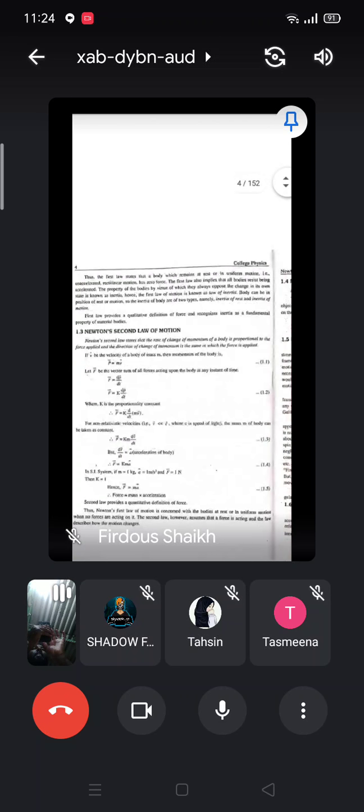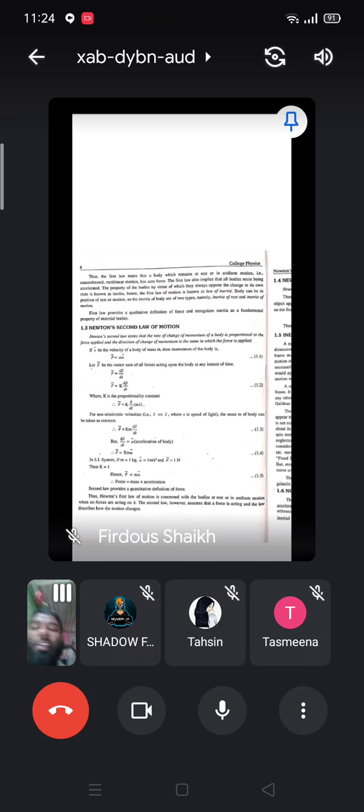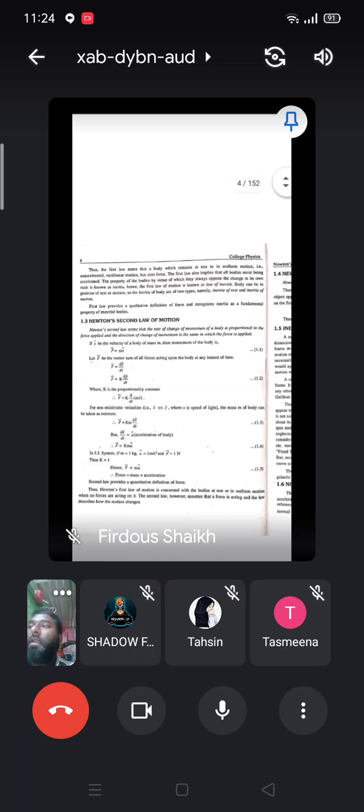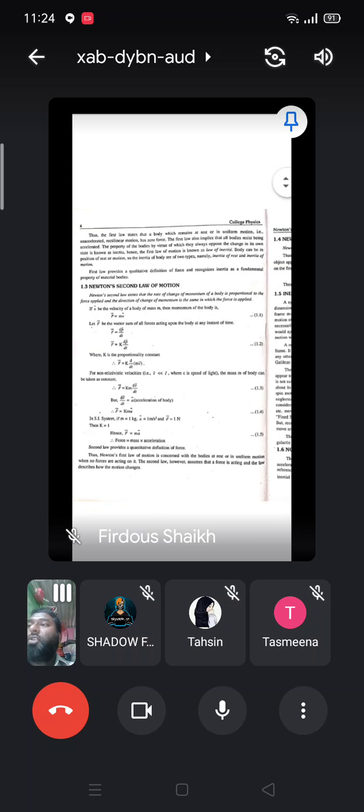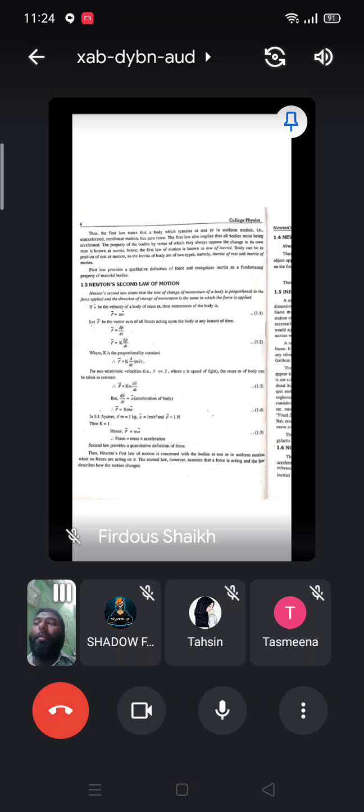The first law states that a body which remains at rest or in uniform motion, that is unaccelerated rectilinear motion, has zero force. The first law also implies that all bodies resist being accelerated. The property of the body by virtue of which it always opposes the change in its own state is known as inertia. Hence the first law of motion is known as the law of inertia.